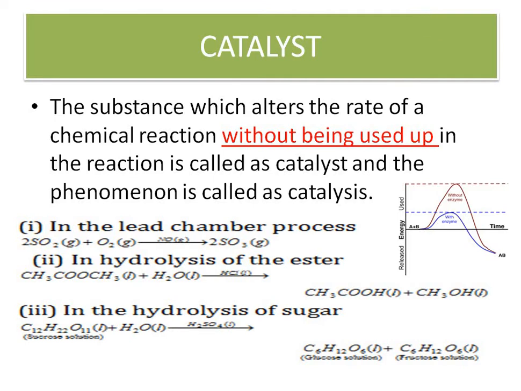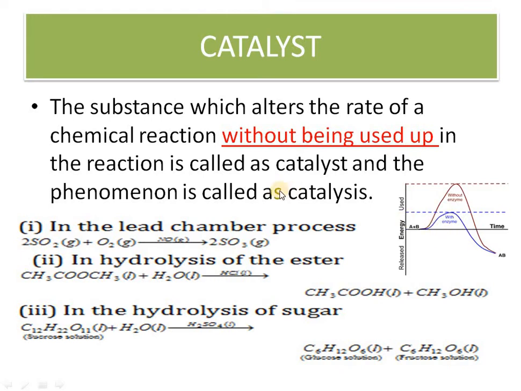Now you can see the curve here. It shows energy: this is the reactant, this is the product, and the reactant is converted to product. It has to cross the energy barrier. If you are not using a catalyst, the curve is the red portion, which has to undergo this type of change to cross the energy barrier. This energy barrier is reduced by use of a catalyst.